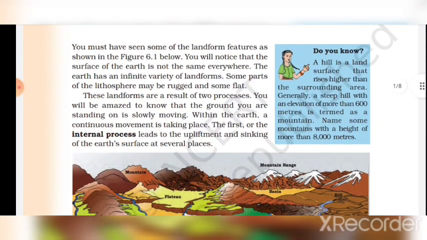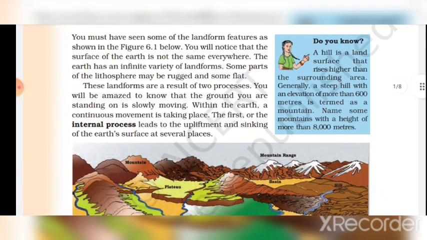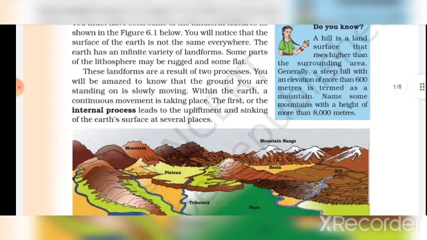You will notice that the surface of the earth is not the same everywhere. The earth has an infinite variety of landforms. Some parts of the lithosphere may be rugged and some flat. These landforms are a result of two processes.